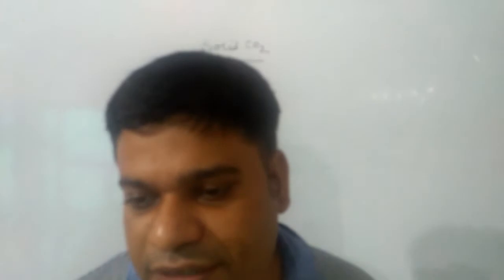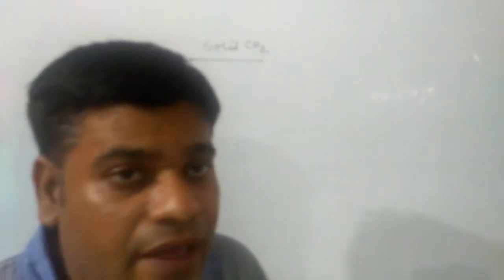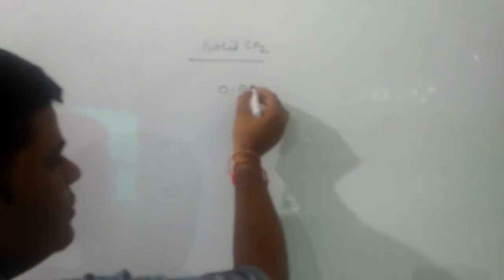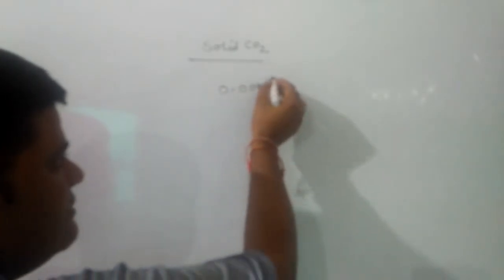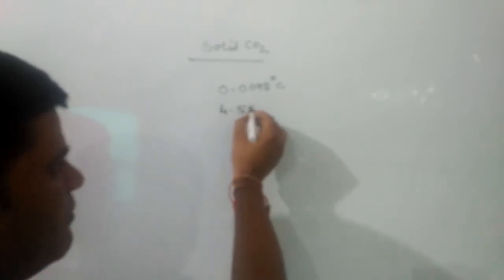Now we have to know what is triple point. It is also an important topic for your objective exams. Triple point is that state at which all three states of a substance exist in equilibrium. For water, the triple point is at a temperature of 0.0098 degrees centigrade, while pressure should be 4.58 mm of mercury.